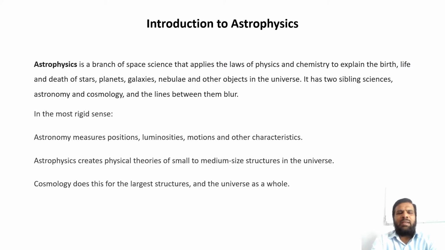In the most rigid sense, astronomy measures positions, luminosities, motions, and other characteristics. Astrophysics creates physical theories of small to medium sized structures in the universe. Cosmology does this for the largest structures and the universe as a whole.